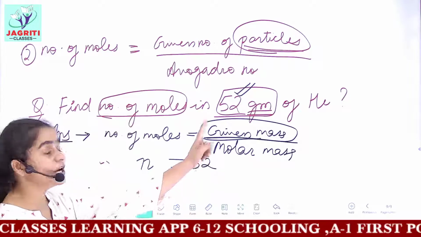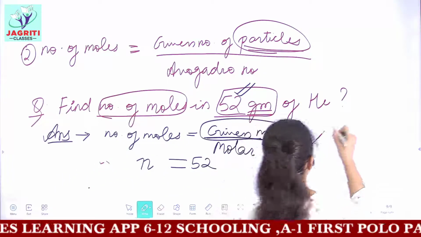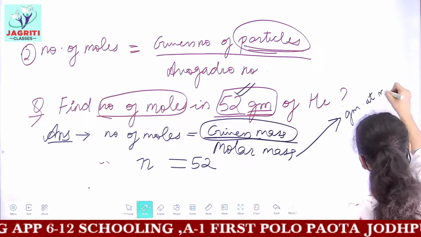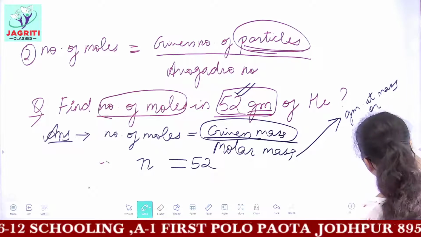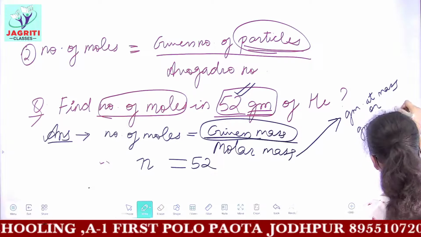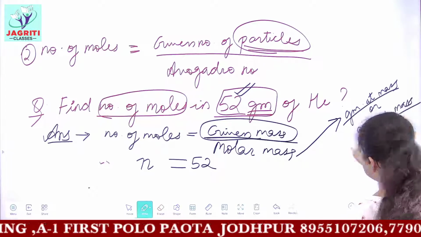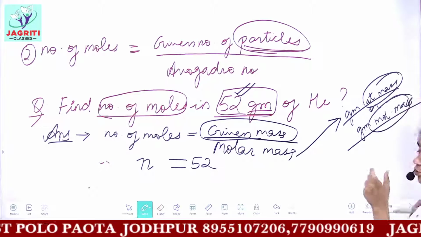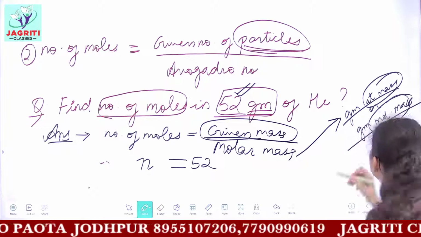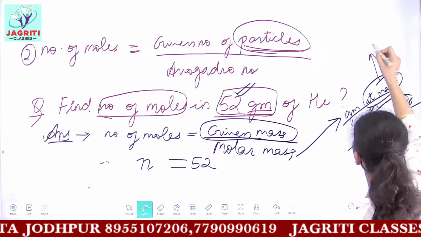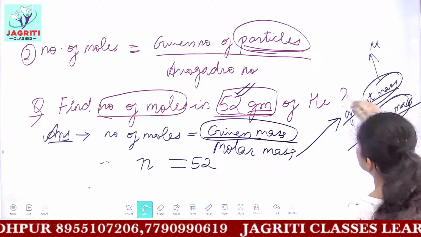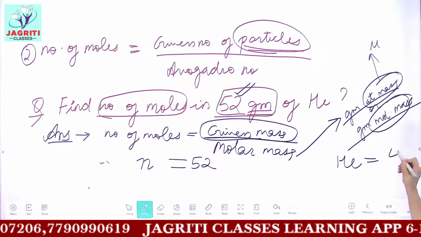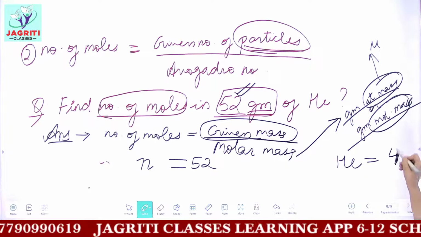And the molar mass of helium: I already discussed that molar mass is equal to the gram atomic mass or the gram molecular mass. This means that molar mass is equal to the atomic or molecular mass; you just have to change the unit. Atomic and molecular mass we write in the unit U. The atomic mass of helium is 4 U, as we discussed in the topic of atomic mass.